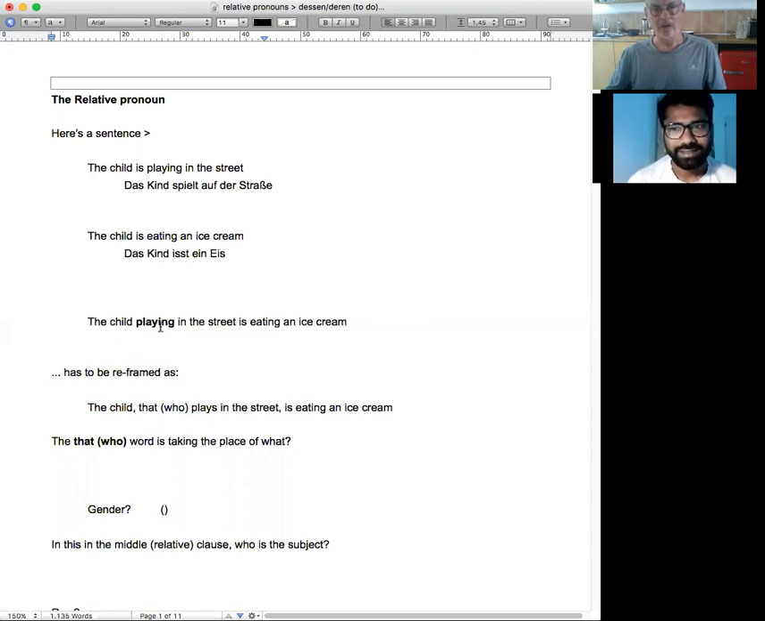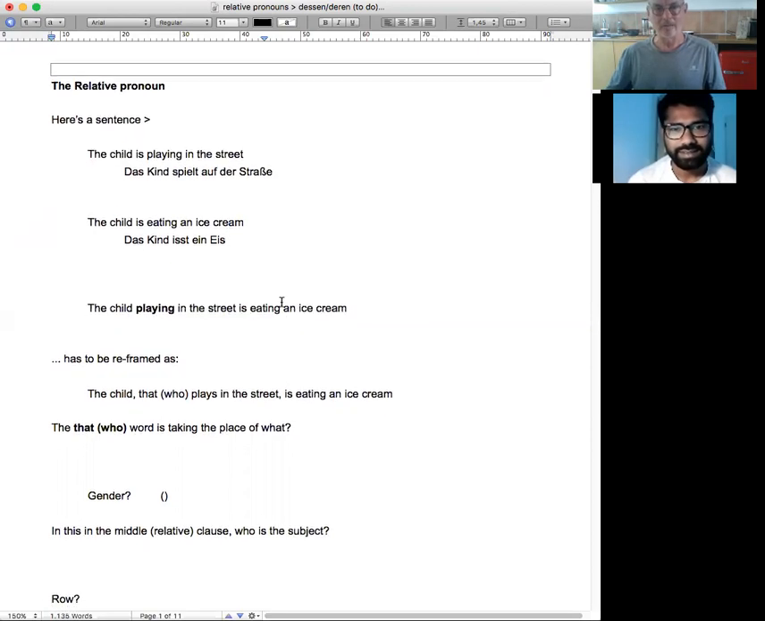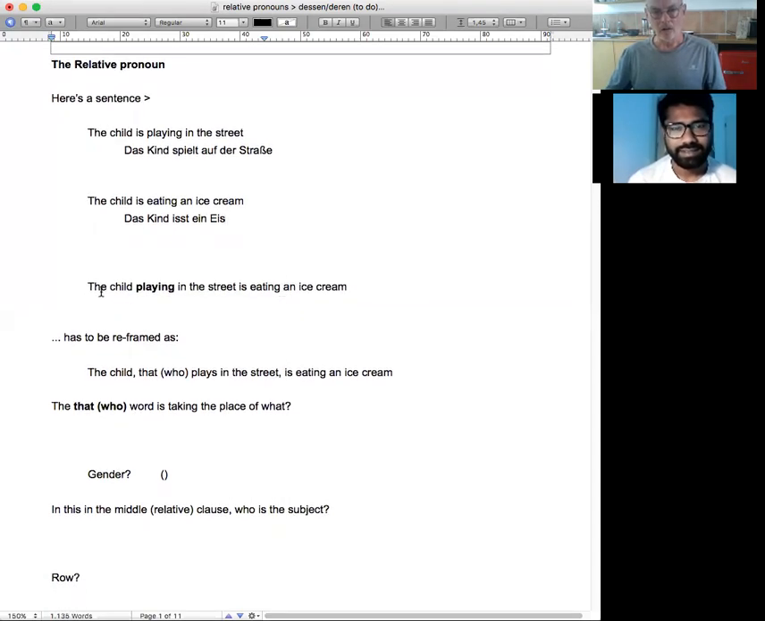And now: the child playing in the street is eating an ice cream. So that's what you get in English. But if you reframe it as this, the child that plays in the street is eating an ice cream, or the child who is playing in the street is eating an ice cream, then that "who" word is taking the place of what? The child. What's the gender of the child? Das Kind. Neuter.